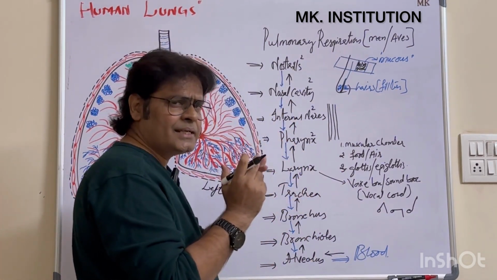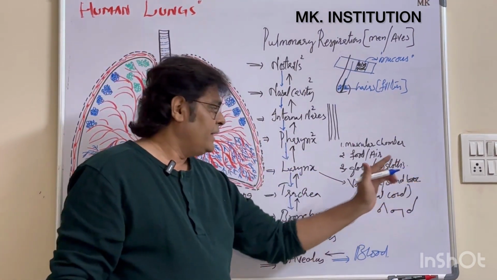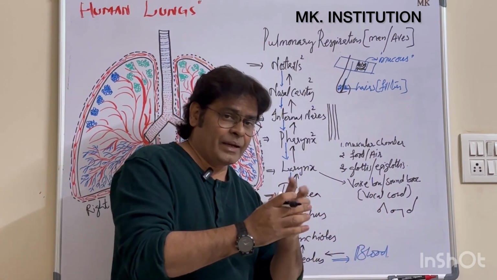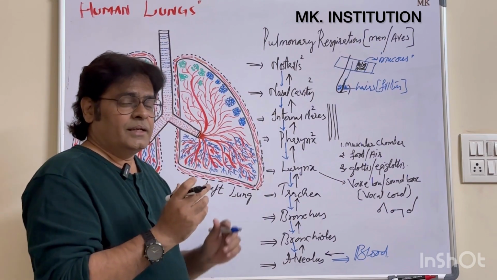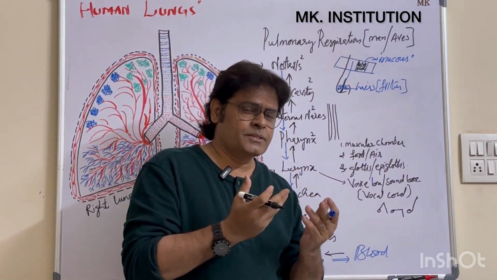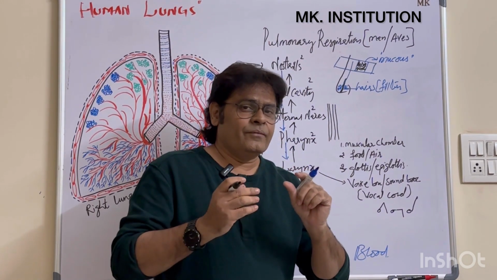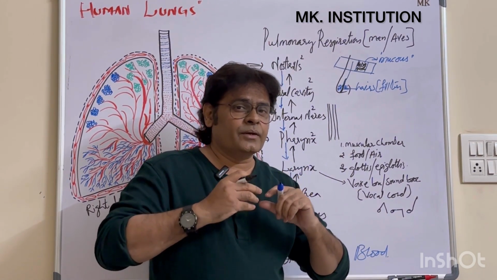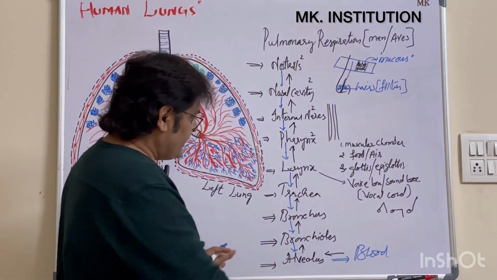So what do you write about the larynx? Short notes on the larynx. The larynx is otherwise called the voice box or sound box. It consists of vocal cords. When the vocal cords vibrate, sound is produced. Is it clear? What does the larynx consist of? Vocal cords. When the vocal cords vibrate, sound is produced. Clear? The next is the trachea.